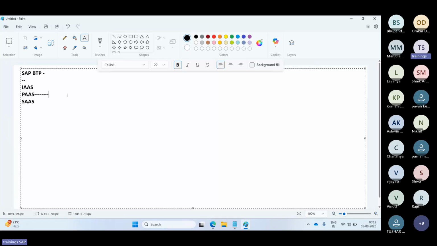Then what is meant by platform as a service? PaaS offers a ready-made platform for application development, handling the underlying infrastructure, so you can directly focus on the coding. BTP also comes under the platform as a service based concept. It's a ready-made platform for application development, handling the infrastructure, so that we can focus on the coding and everything.